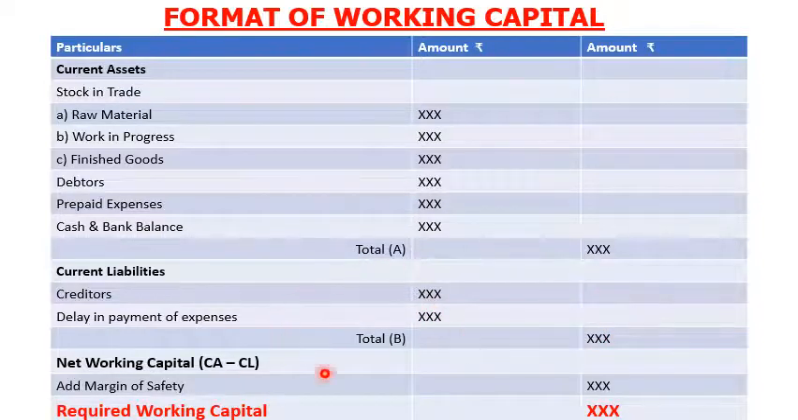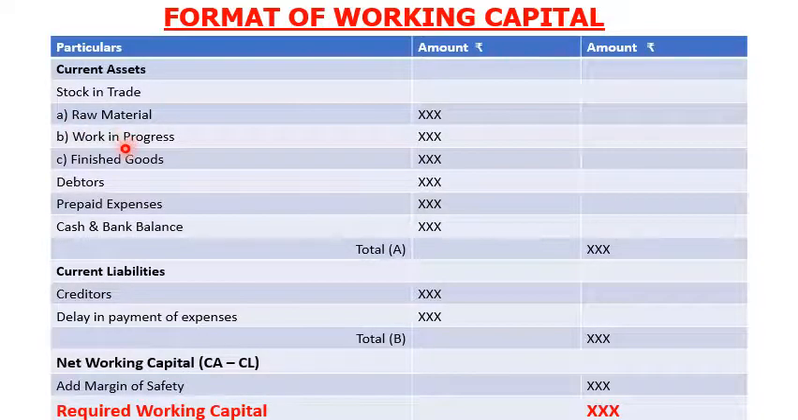Fine. The next part is net working capital. Net working capital is calculated as total current assets minus current liabilities. Next is adding the margin of safety. Margin of safety means a sum of amount which is kept aside for future unforeseen contingencies. Lastly, we have to find the required working capital. So this is the format of a working capital. In this format, there are two parts: the first part is current assets and the other part is current liabilities. In current assets, first we consider the stock of raw material.